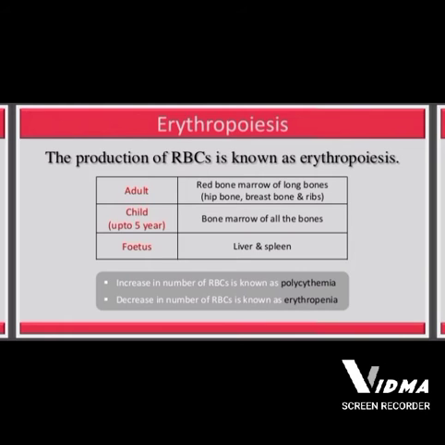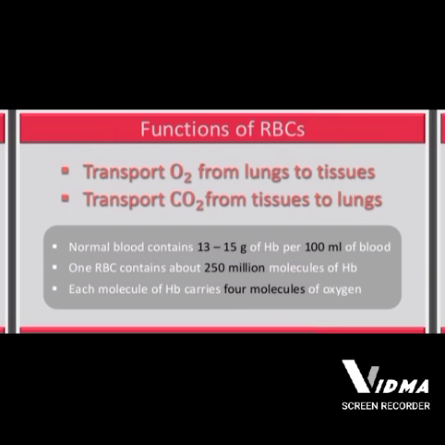What is erythropoiesis? Erythro means RBCs, so the production of RBCs is known as erythropoiesis. In adults, it is formed in the red bone marrow of bones such as the hip bone, breastbone, and ribs. In a child, it is formed in the bone marrow, and in a fetus, it is produced by the liver and spleen. Now the function of RBCs: they help in the transport of oxygen from the lungs to the tissues and also transport carbon dioxide from the tissues to the lungs.